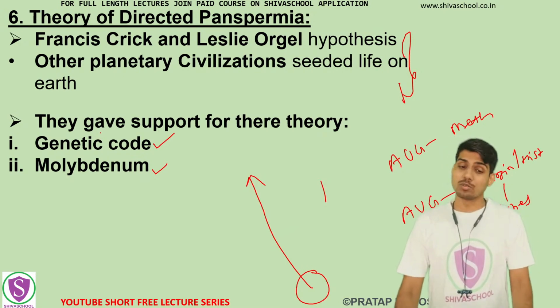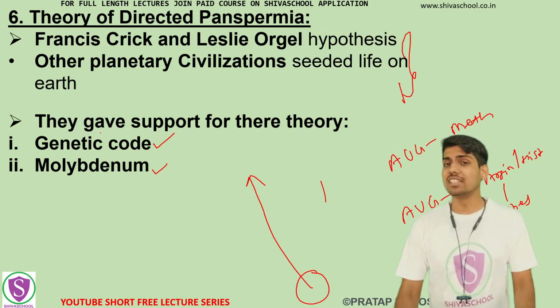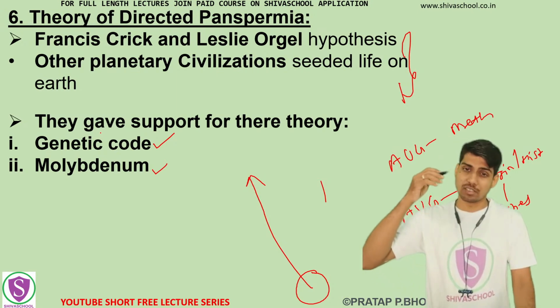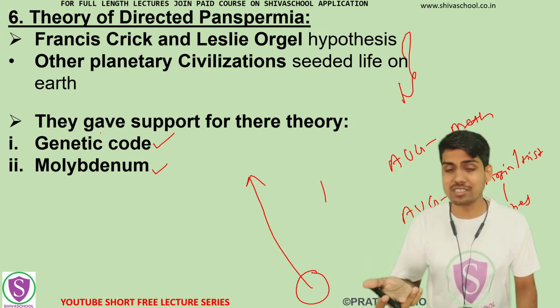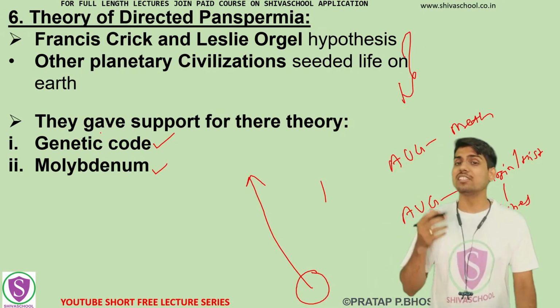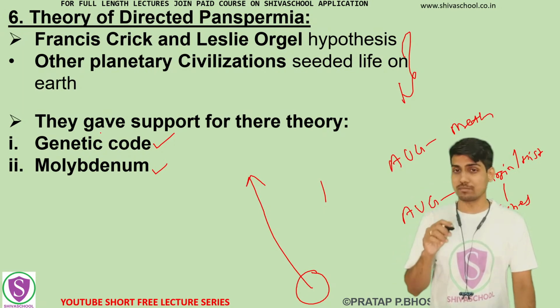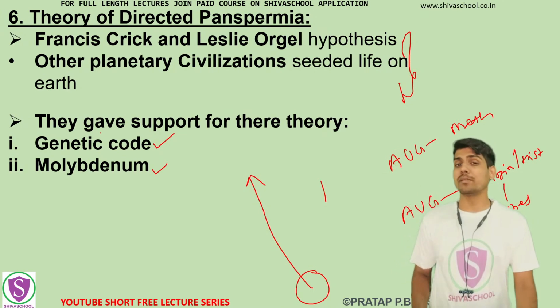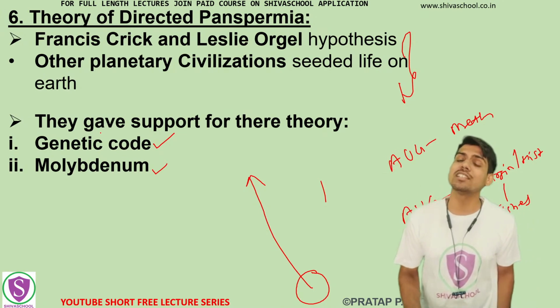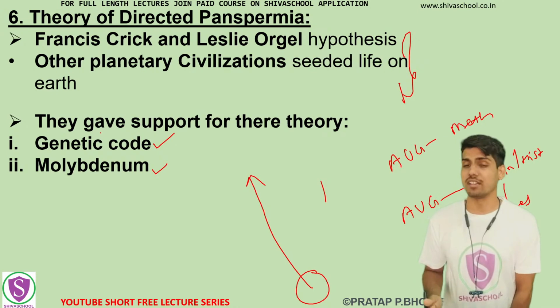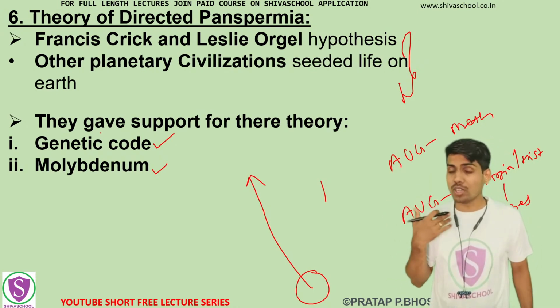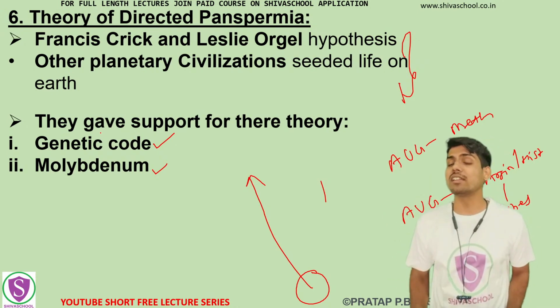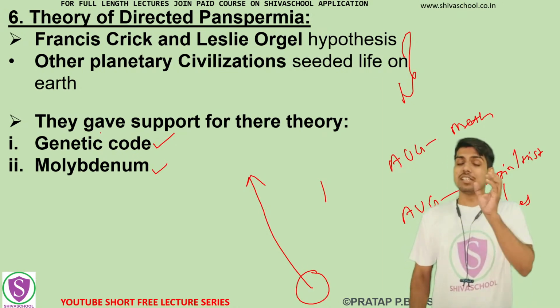So what these scientists said is, see, there are some similar elements like molybdenum, like nickel, which is similar to molybdenum, and it is present in much higher quantity as compared to molybdenum, nickel, chromium and so on. But still, the enzymes of the body are not forming any base with these, okay.